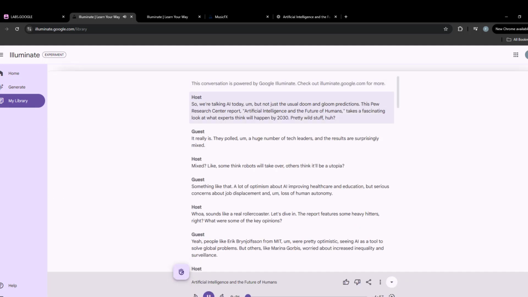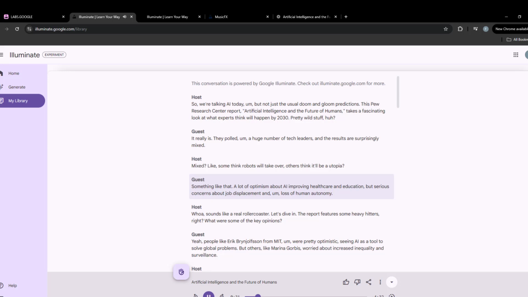So we're talking AI today, but not just the usual doom and gloom predictions. This Pew Research Center report, Artificial Intelligence and the Future of Humans, takes a fascinating look at what experts think will happen by 2030. Pretty wild stuff, huh? It really is. They polled a huge number of tech leaders, and the results are surprisingly mixed. Mixed? Like some think robots will take over, others think it'll be a utopia?